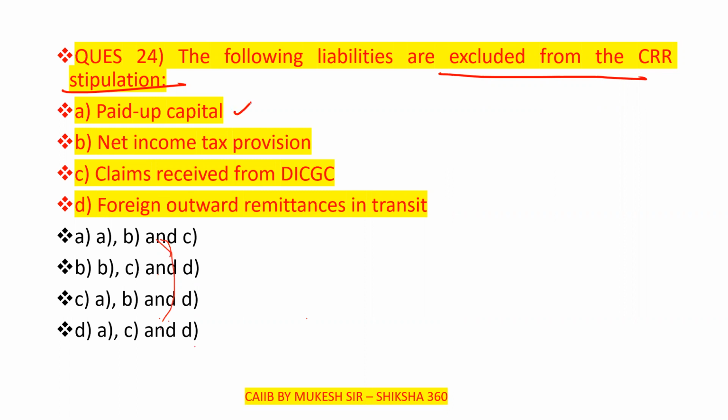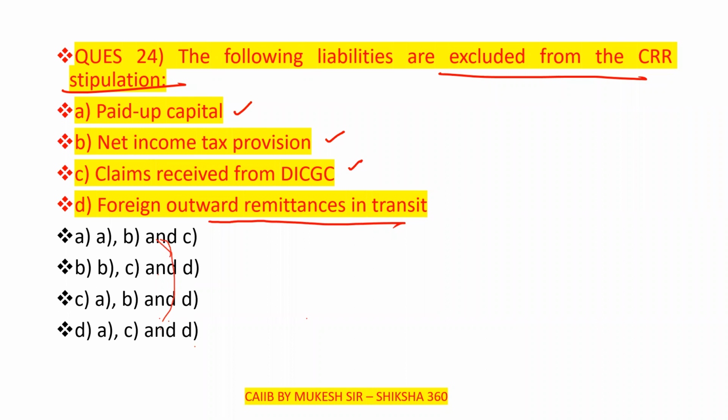Option A is paid up capital. Option B is net income tax provision. Option C is claims received from DICGC. Option D is forward outward remittances in transit. Clear? So what will be the correct answer here?